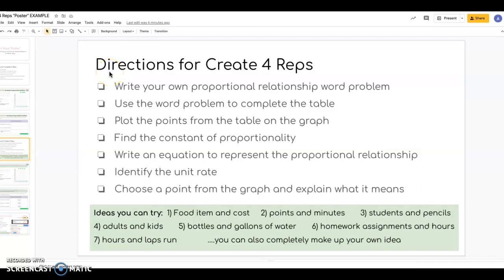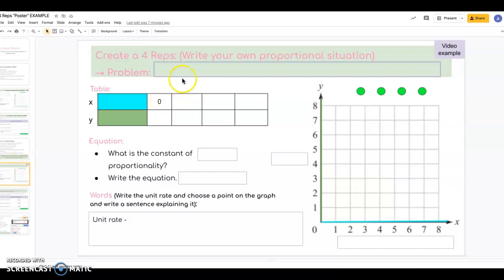To create your own 4 reps problem, you're going to write your own proportional relationship word problem. So here at the bottom in the green box, there are options of things you can compare. You can choose a food item, say how much it costs, points per minute, students and pencils, any 2 things that you want to compare. On page 6, you're going to actually write your own problem.